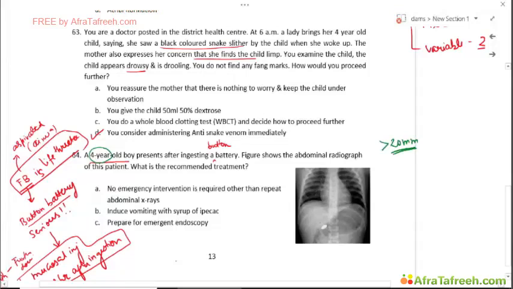In that case, we have to prepare for an emergent endoscopy depending on the algorithm. Had this been mentioned as less than 20 millimeters in size, then maybe repeat abdominal X-rays may be considered in such a patient with management at home. Okay.